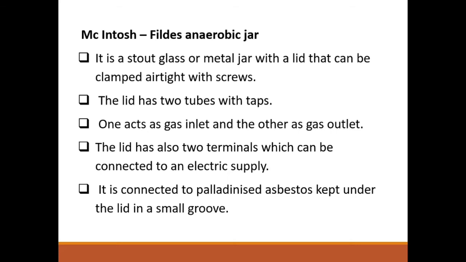If you search in Google, you can see the structure of this McIntosh and Fildes anaerobic jar. It is not there in our lab, but you can see this anaerobic jar in most labs. It's a stout glass cylinder, or it may be metal. A stainless steel type is also available. It may be a stout glass or metal jar with a metal lid.